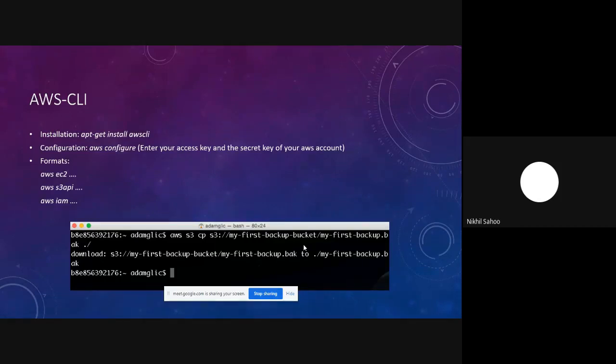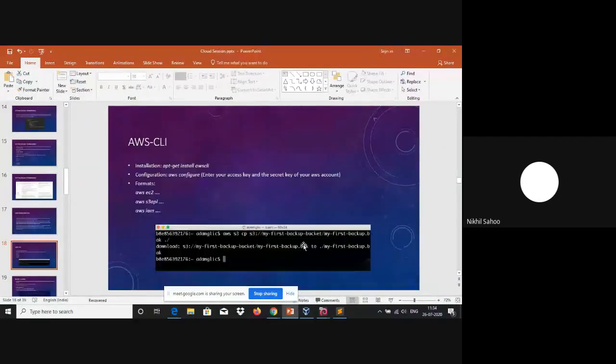And the syntax is also very simple. All the commands start with the aws keyword, followed by the AWS service, and then the command or function with which you would like to proceed. So yeah, that was all about the AWS CLI, and we can have a little bit of a demo of this.